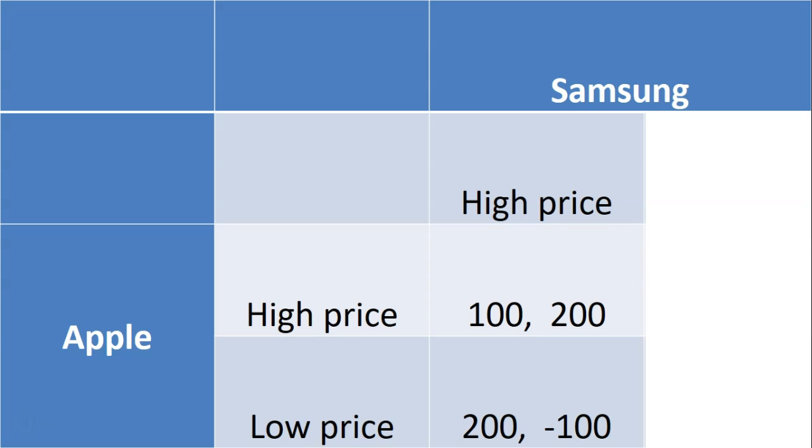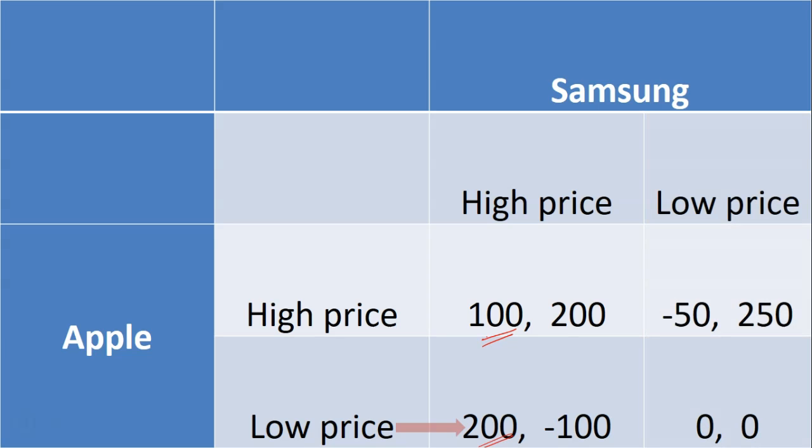So you think to yourself, if Samsung were to charge a high price, what should we do? Should we charge a high price and make $100 million profit, or should we charge a low price and get $200 million profit? $200 million is better than $100 million. So Apple would choose low price in that scenario.